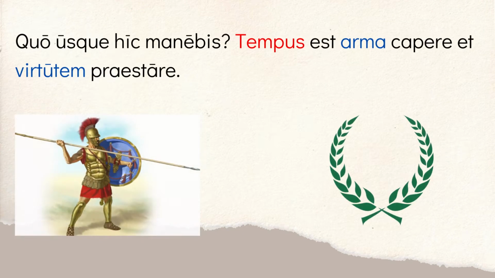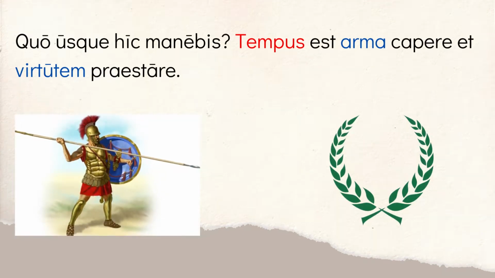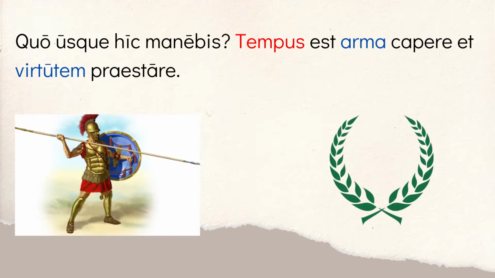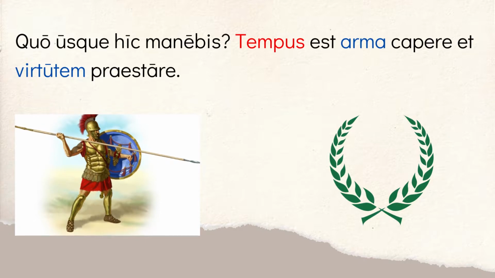Then it keeps going, and this is still Polydectes speaking. He says, quo usque hic manebis, right? So manebis is future tense. It means you will remain. Hic means here. Now, hic, the long i, is telling you that it's the adverb here, and it's not a demonstrative, right? Like haec, hic, hoc. So it says you will remain here. Quo usque means for how long? Literally, it means up to, usque what, right? So up to what will you remain here? A better way to translate it is for how long will you remain here? Right? So he says, how long are you going to stay here on this island, right, being lazy?